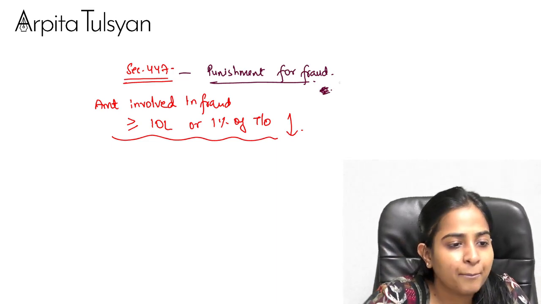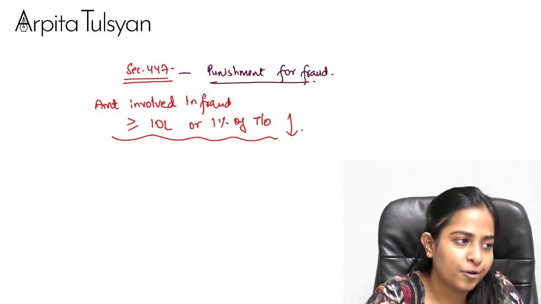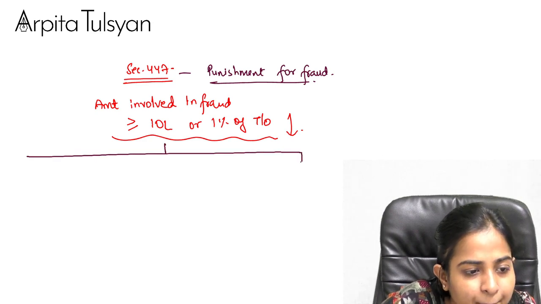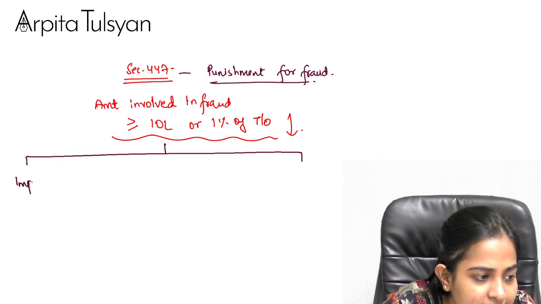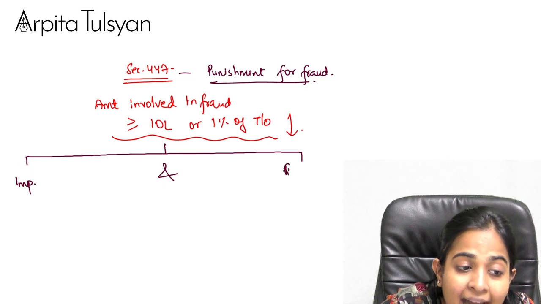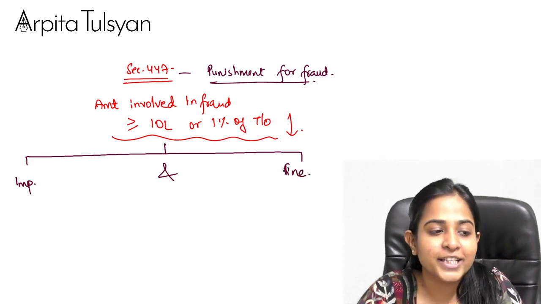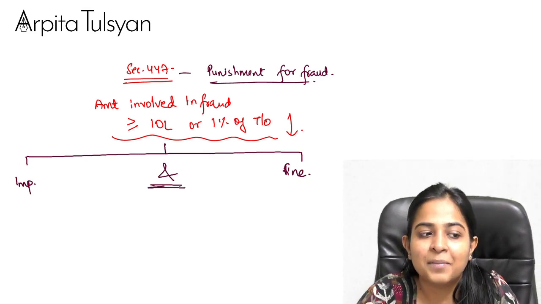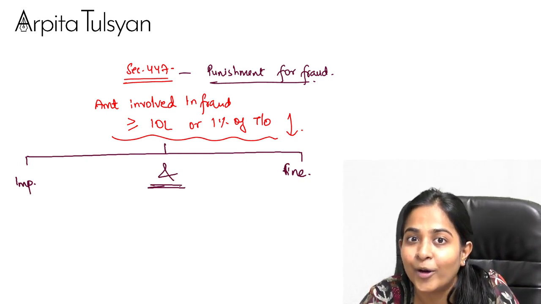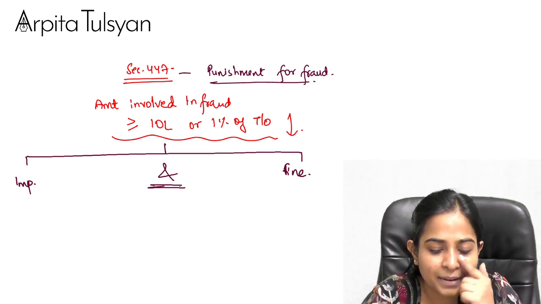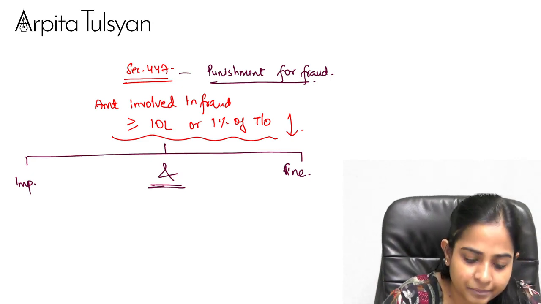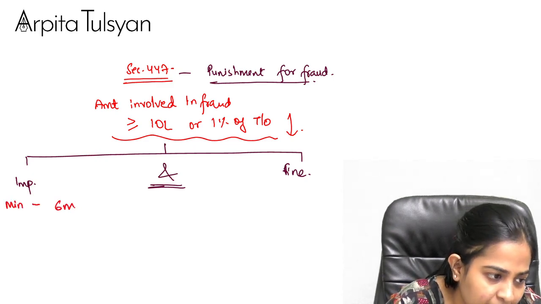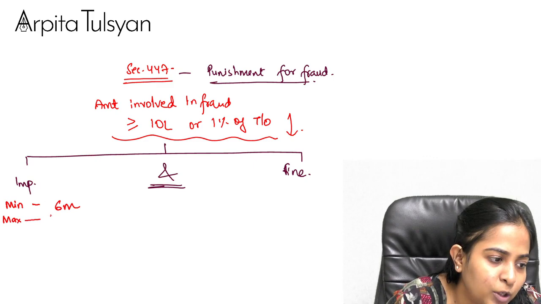If you have done a big fraud, the punishment applicable on you is imprisonment and fine. If I'm using the words imprisonment and fine, by this time you already know it is non-compoundable, because imprisonment is mandatorily going to happen. Imprisonment of a minimum period of 6 months, which can go up to 10 years.